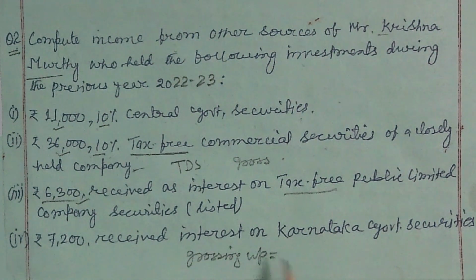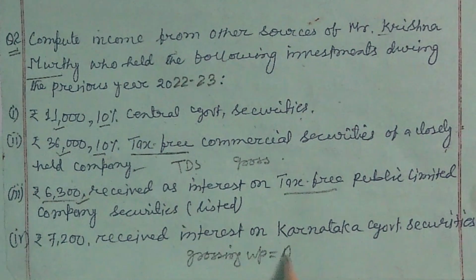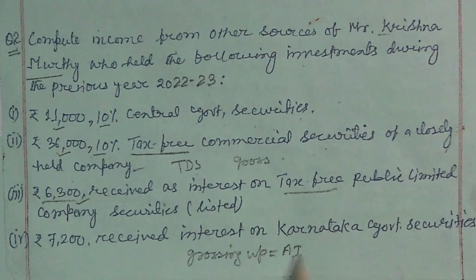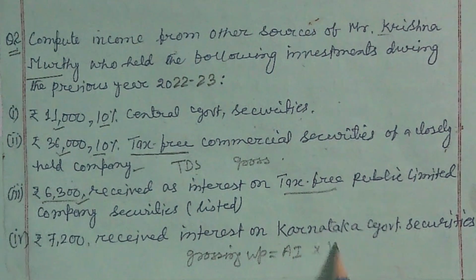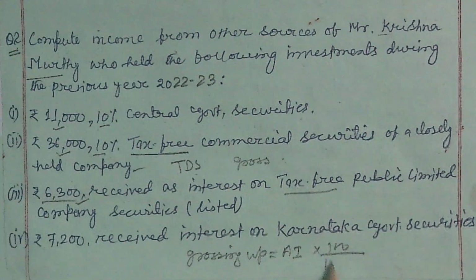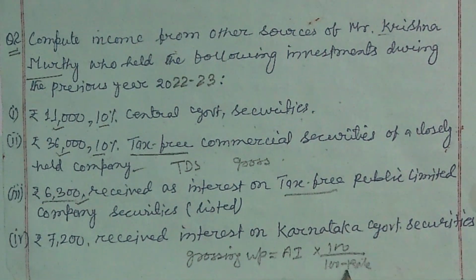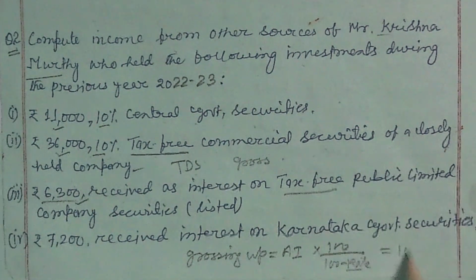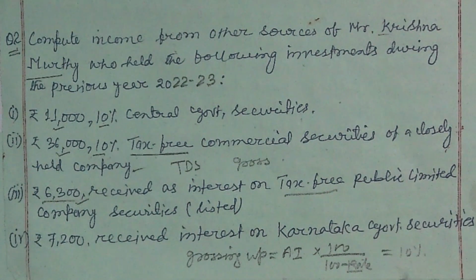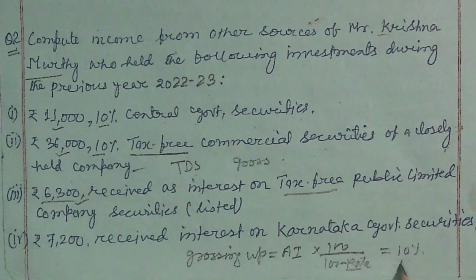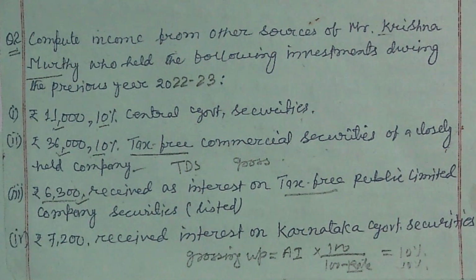So this is simple: amount of interest multiplied by 100 divided by 100 minus the rate. What is the rate of TDS applicable on securities? It is generally 10%. On dividend, 10%. On debenture interest, 10% is the rate of TDS applicable. Interest on a savings bank account is also 10%.